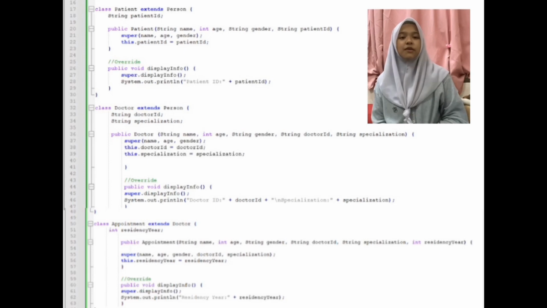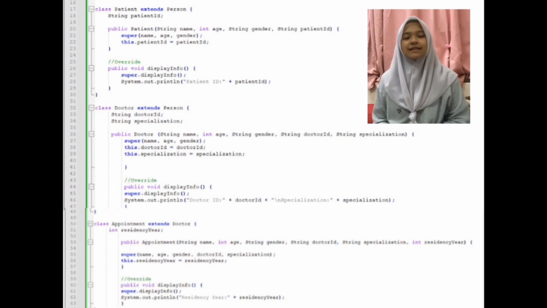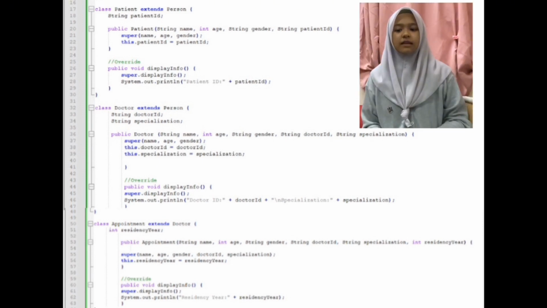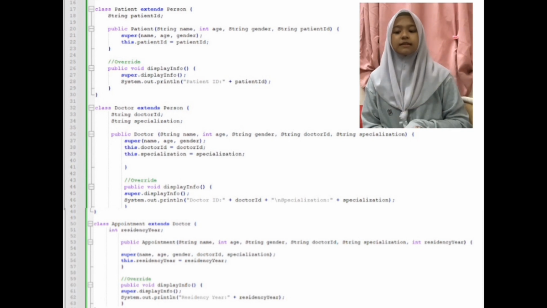In this code, we use the override method for class Patient, class Doctor, and class Appointment. In Java, method overriding occurs when a subclass, the child class, has the same method as the parent class.